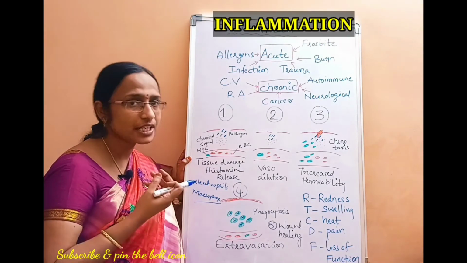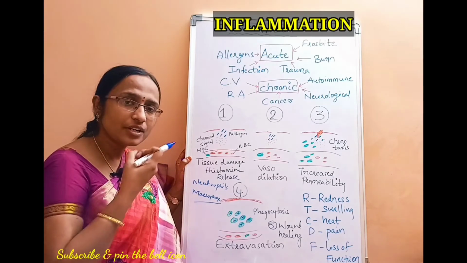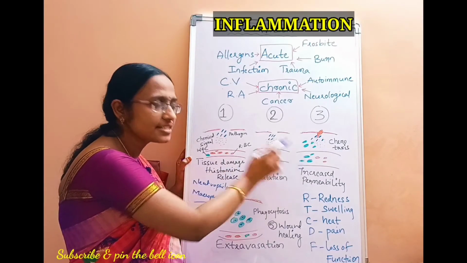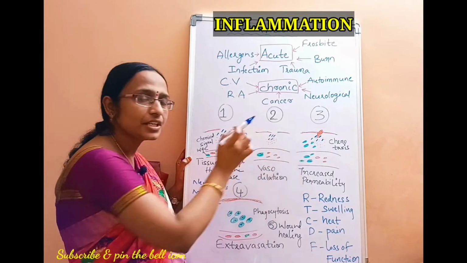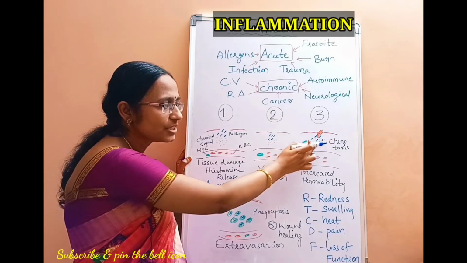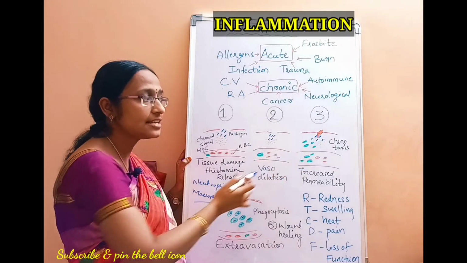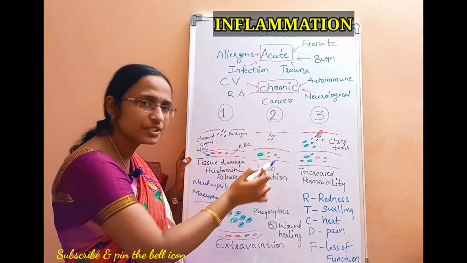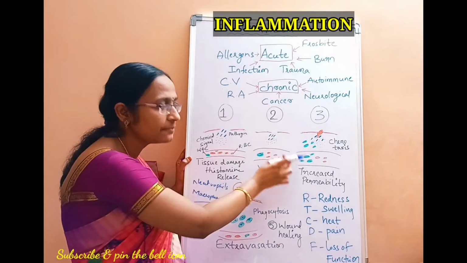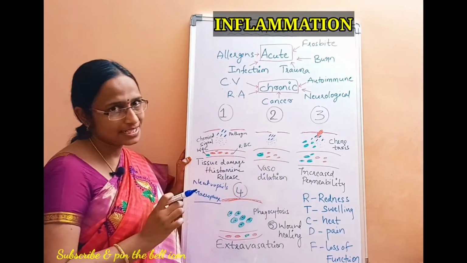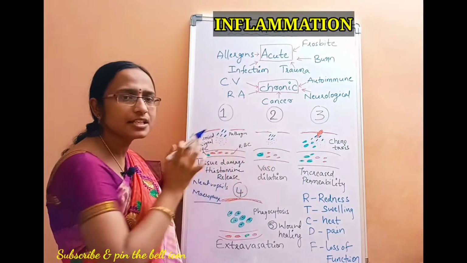These chemical signals will initiate some of the components of the immune system. For example, leukotrienes will be there. These leukotrienes get activated and they attract these leukocytes, these neutrophils, into the tissue spaces. So there is an attraction between the chemical signals generated by the pathogenic microorganism or any other cause of that inflammation and the leukocytes or neutrophils which are accumulated at the blood vessel wall. This all happens in the third step.